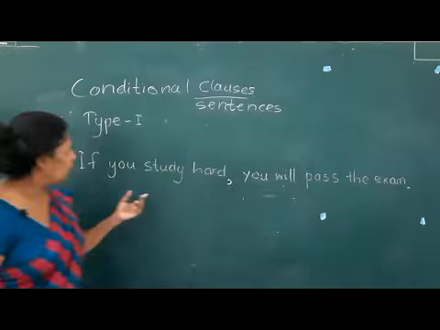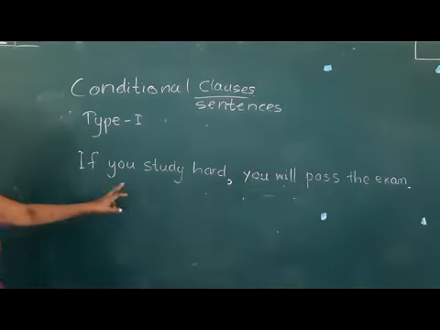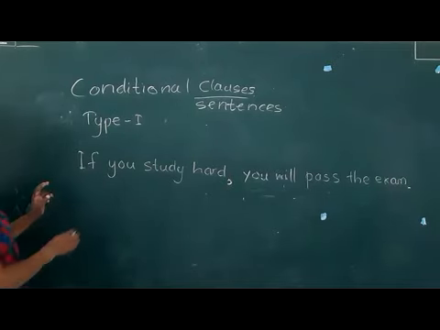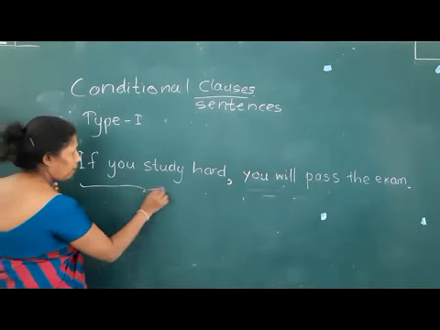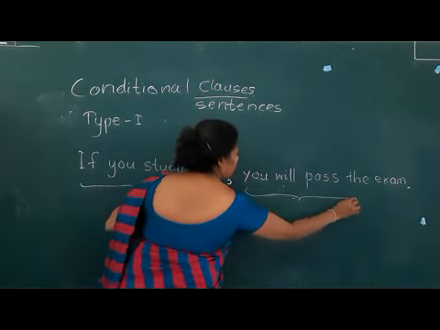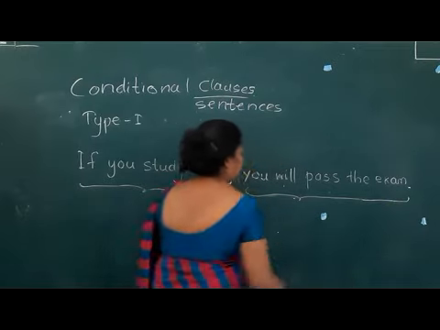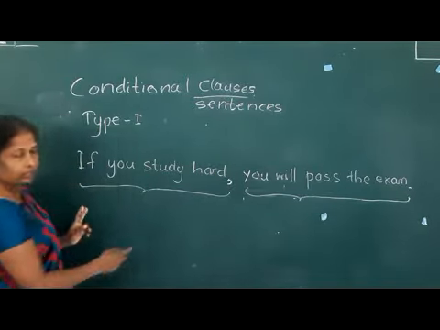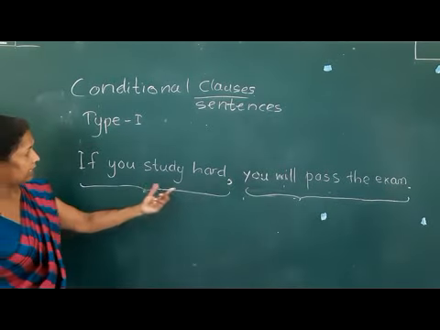Now look at the sentence once again. If you study hard, you will pass the exam. In this sentence, you have two parts, the initial part and the other part. The whole thing is one sentence, and in this one sentence we have two parts, the first part and the second part.